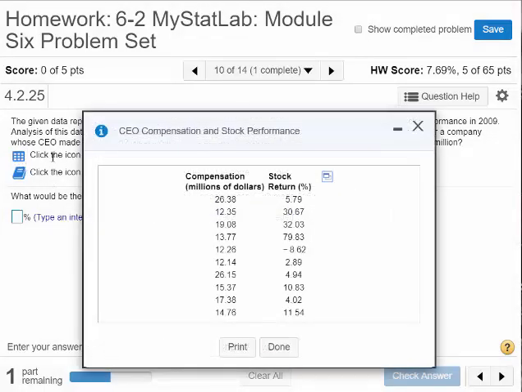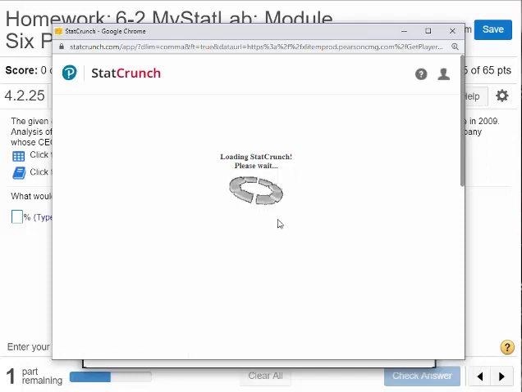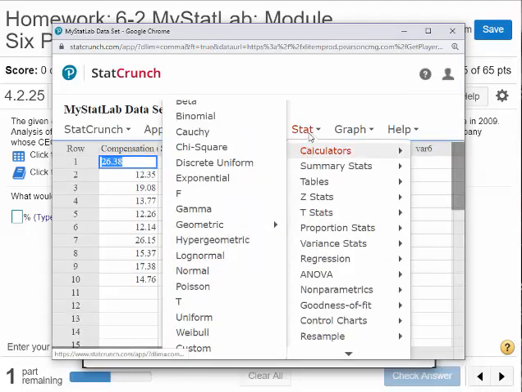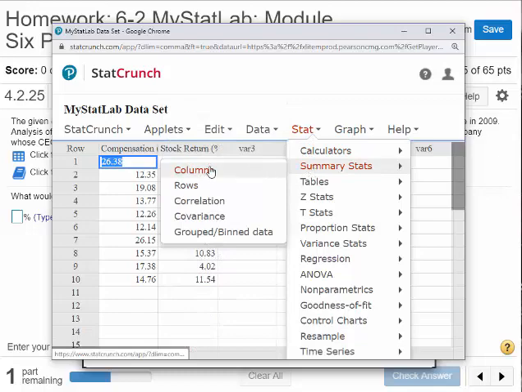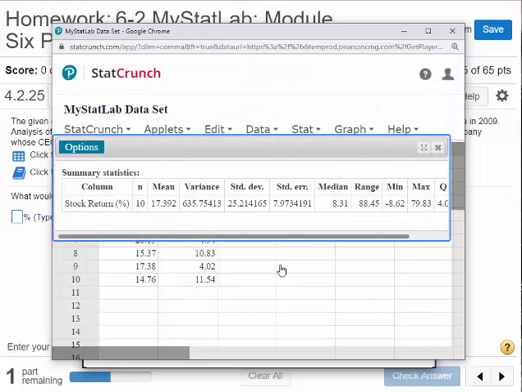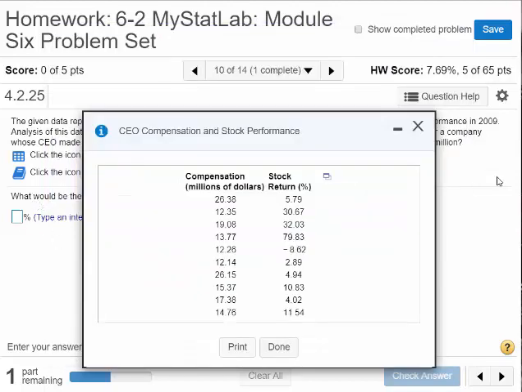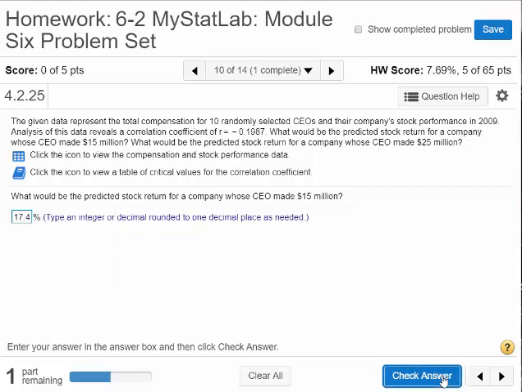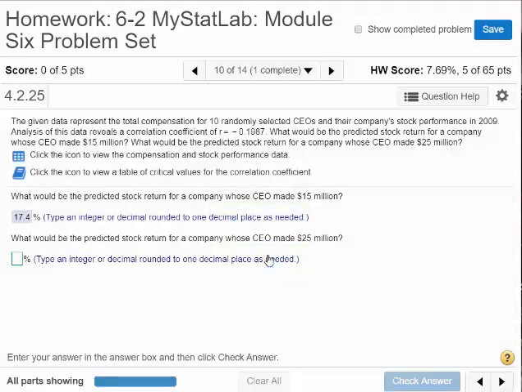So what you're going to do is click the data and open in StatCrunch. You're going to want some summary stats from the columns, and you're just going to do the summary stats for the returns. What we're seeing here is the mean is 17.4 when I round it. So I'm just going to put 17.4 in there, and that's what you're going to get.